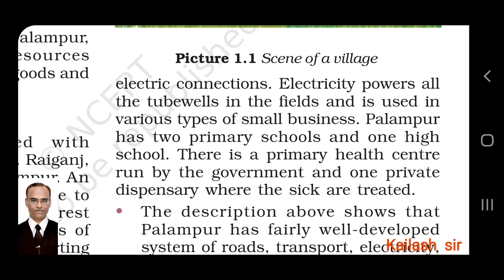So this is the scene of the village and what the village consists of. It has schools, transport facilities, an all-weather road, some 80 well-to-do families, and Dalits are also there. A government hospital or primary health center is there, and a private dispensary is also there where the sick are treated.